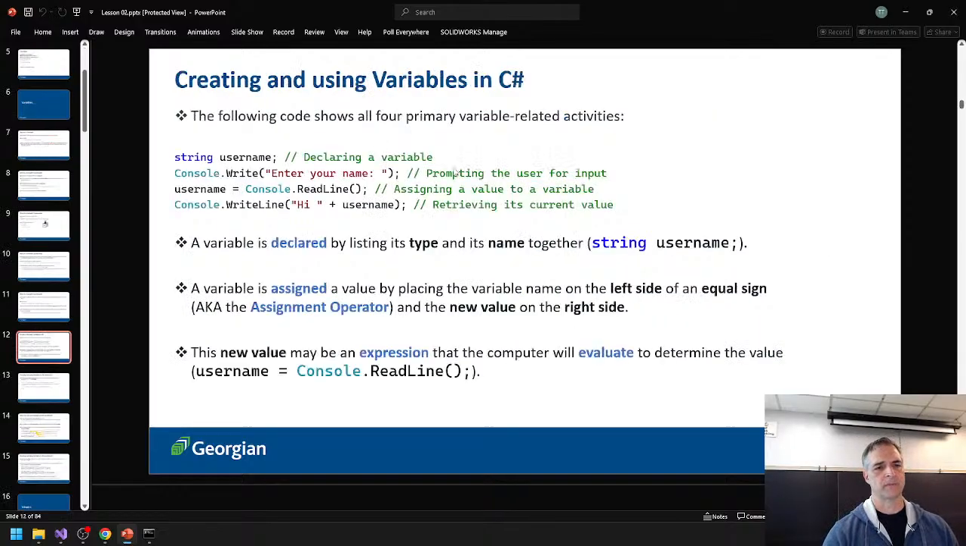That's what we're going to be doing, okay? So here's an example of what we already know. A string, we have a username, and then some kind of console write. Now console write is different than console write line in that it doesn't add an entry.